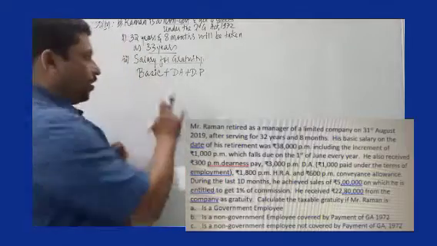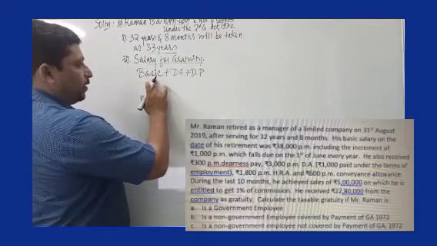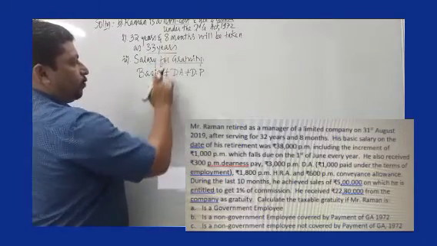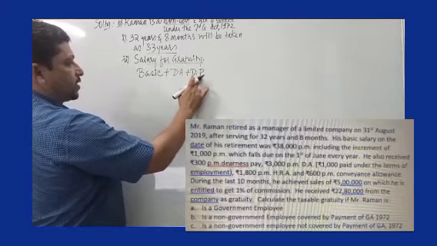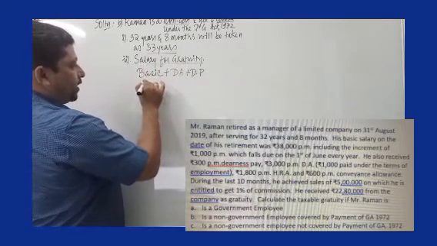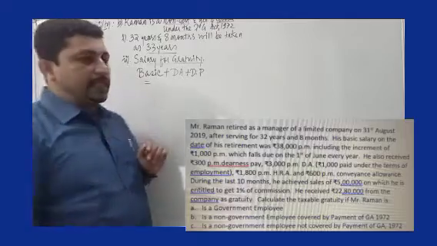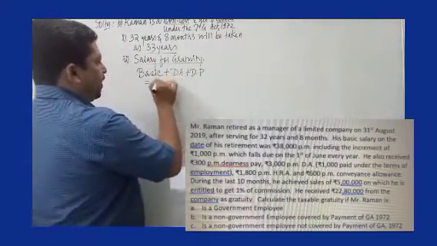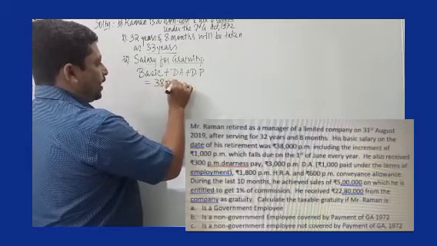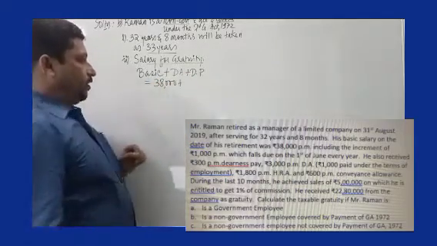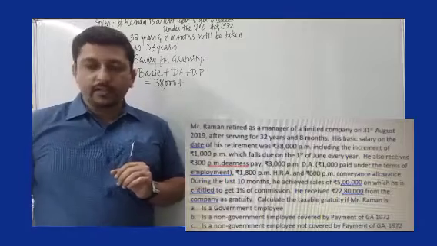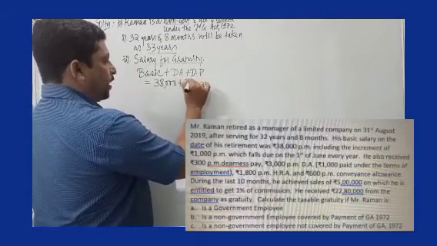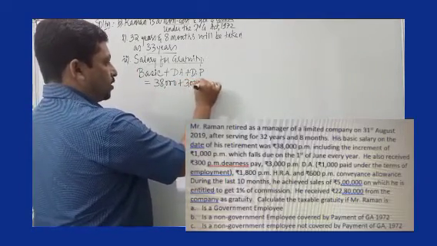So remember this. In this particular problem, the meaning of salary for gratuity would be basic plus DA plus dearness pay. We are talking about monthly salary, the last drawn salary, and his last drawn basic is rupees 38,000. Then DNS allowance of rupees 3,000 per month, no conditions attached, so 3,000.